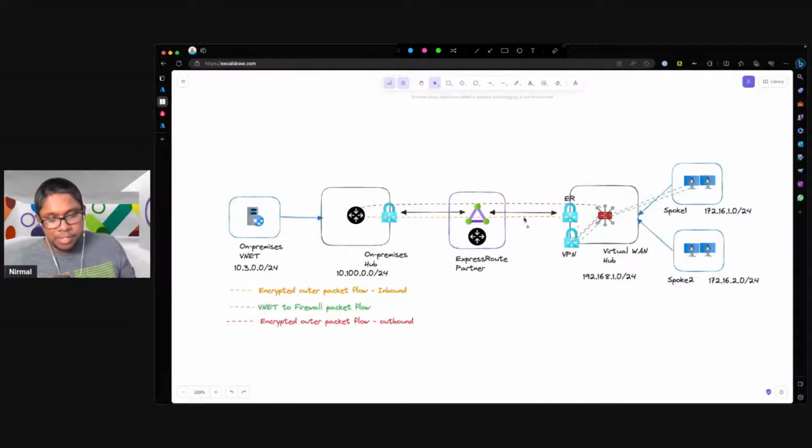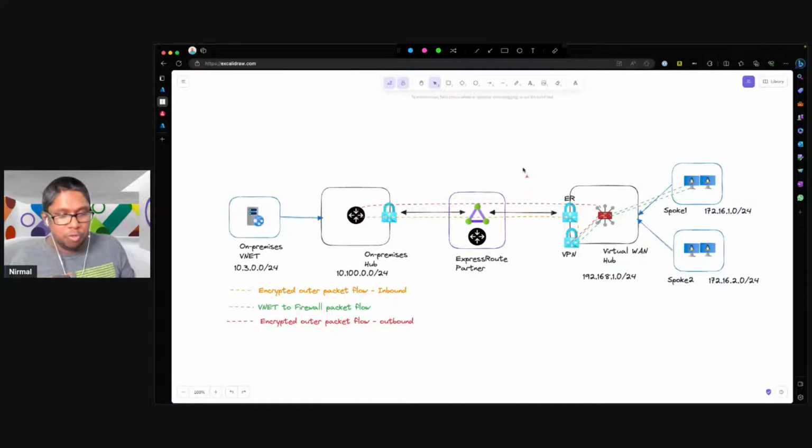And then the return path from the gateway will go to the firewall, and from the firewall it will go back to the express route gateway, and from the express route gateway it will come back to the VPN device, and from here it will get forwarded back to the web service or the VM that I've hosted in this simulated branch spoke VNet. So that is the outbound path, which is explained by these dotted lines.